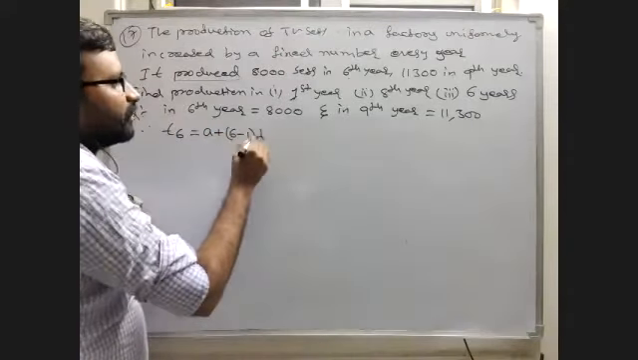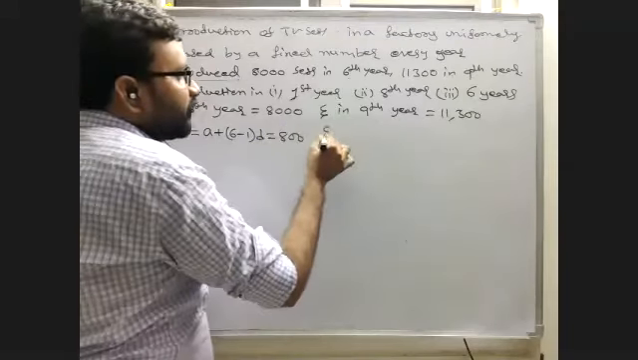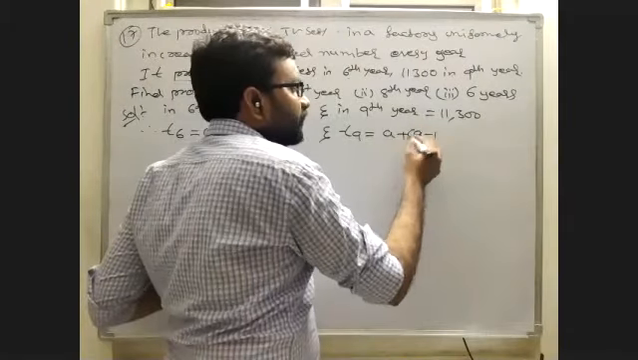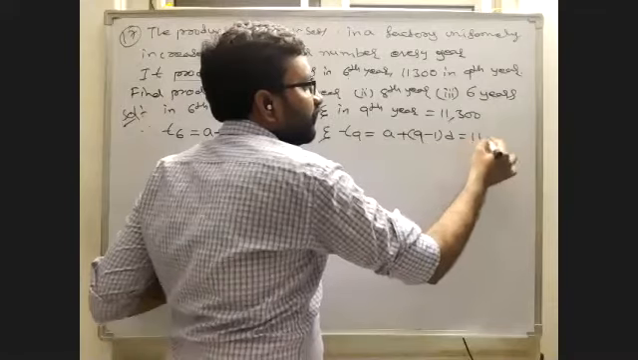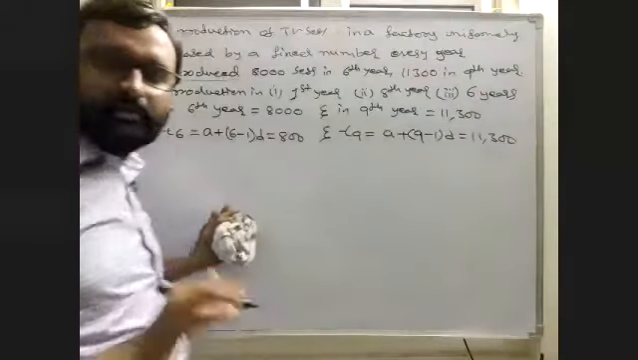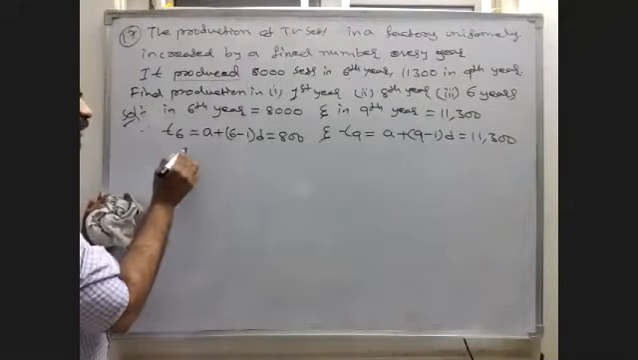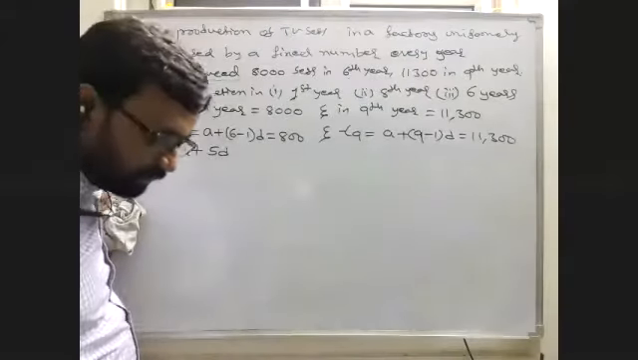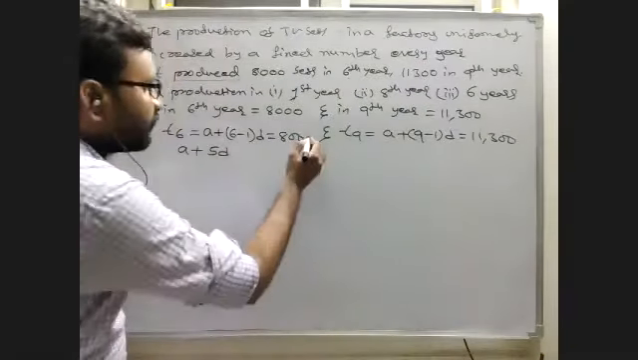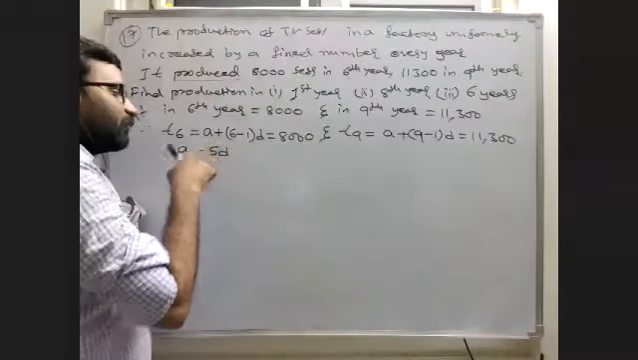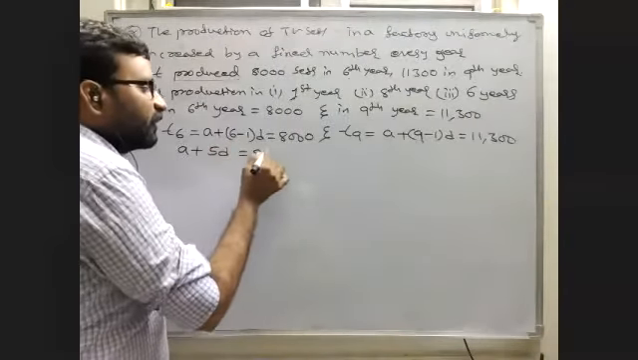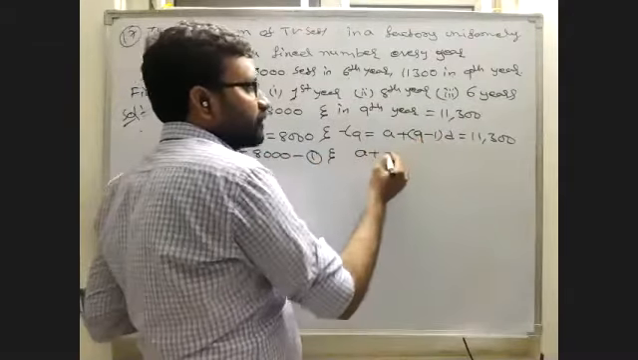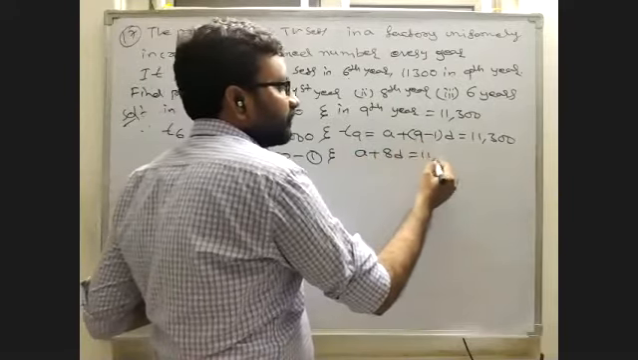minus 1 into D is equal to 8,000. And the ninth, T9, is equal to A plus 9 minus 1 into D is equal to 11,300. Listen carefully. Now, A plus 6 minus 1, 5D is equal to 8,000. Let this be equation number 1. And this is A plus 9 minus 1, 8D is equal to 11,300.